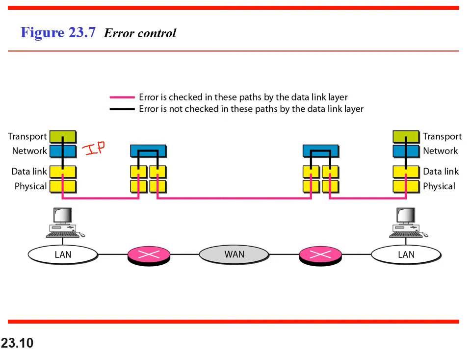I repeat, the data link layer error control and flow control deal with the frames. If there are any issues in the data link layer because of collision or media access, they will be taken care of by the data link layer.